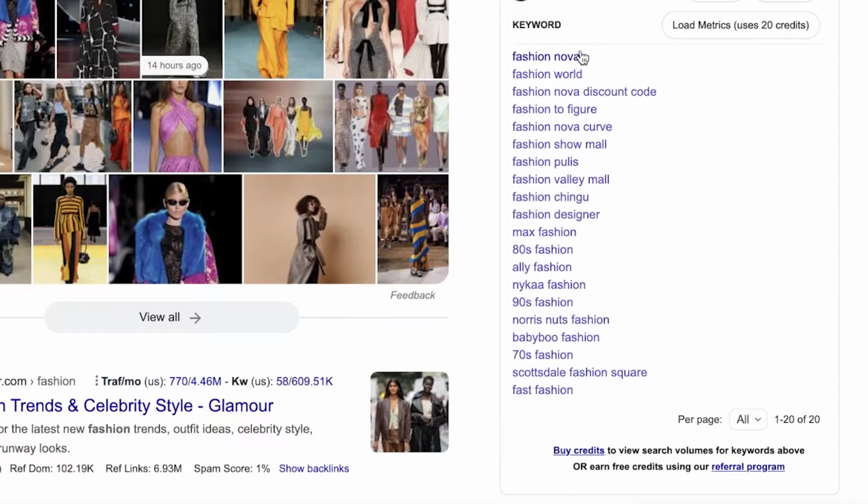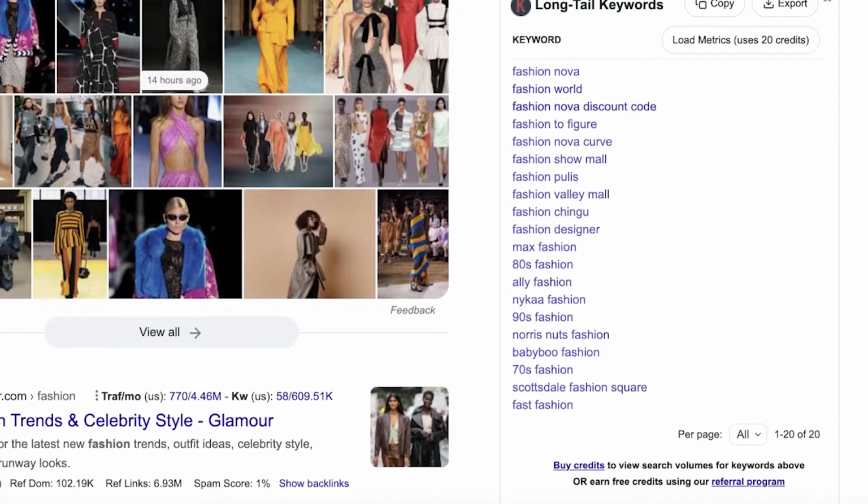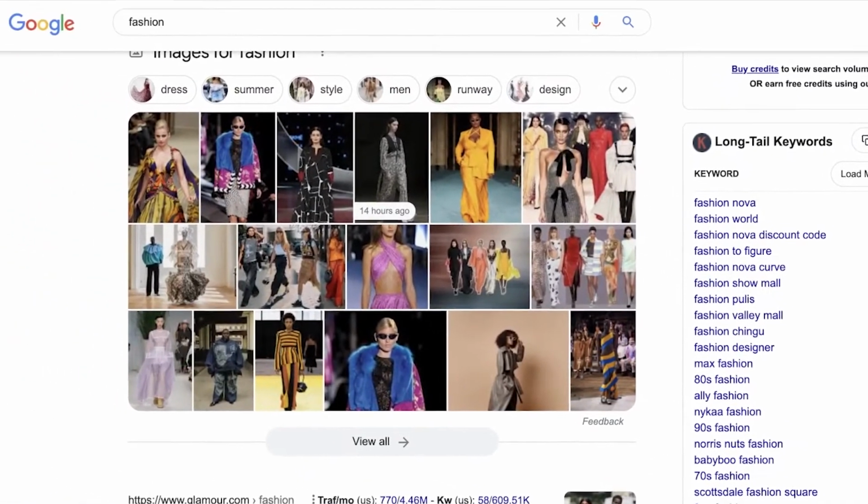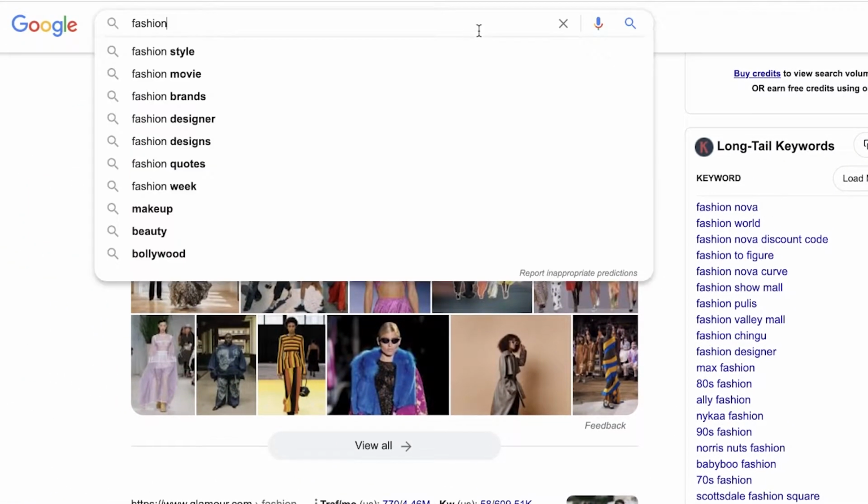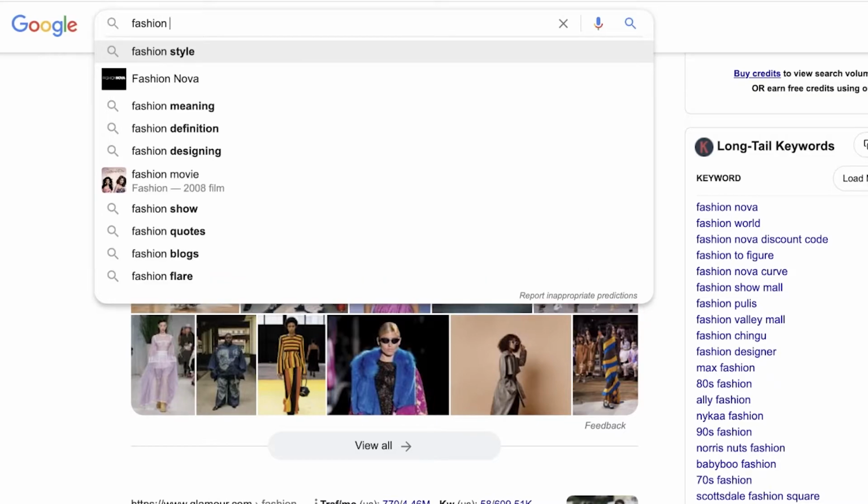So you have Fashion Nova discount code, Norris Nuts Fashion, Scottsdale Fashion Square, 70s Fashion, Baby Who Fashion. So you will be able to get free suggestions for the specific niche that you are targeting. Now, another amazing thing you can do is just type in your seed keyword and type a space, and then you will get a couple of search results.